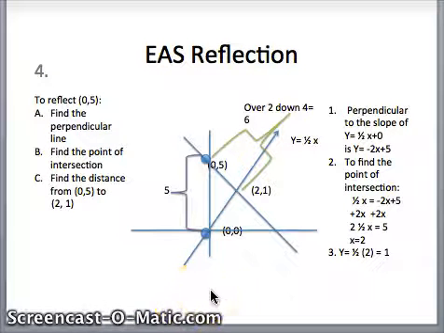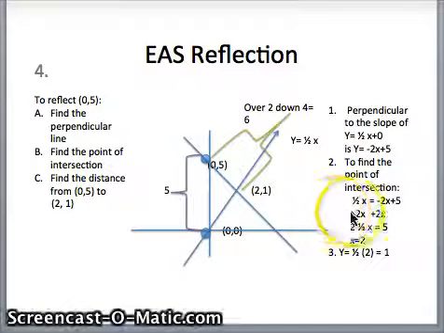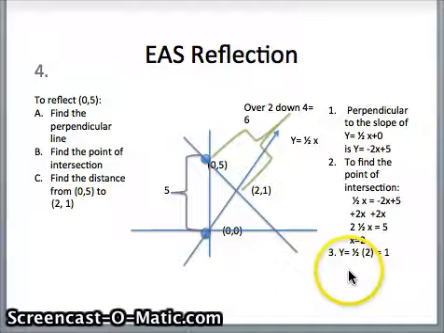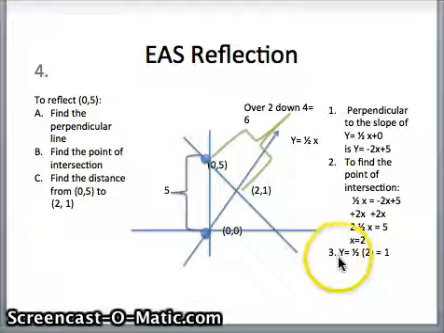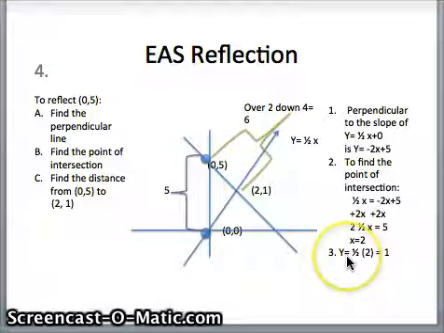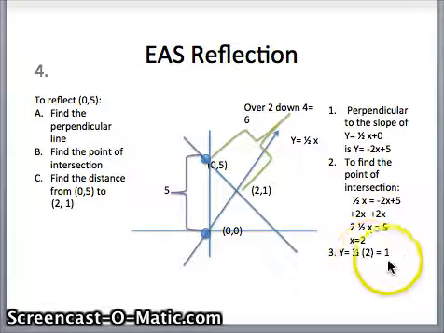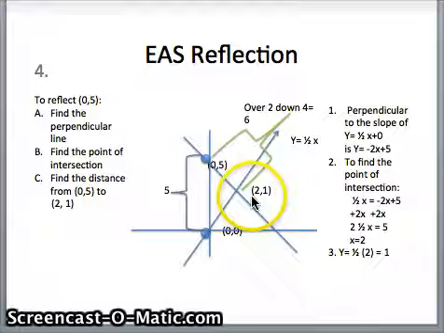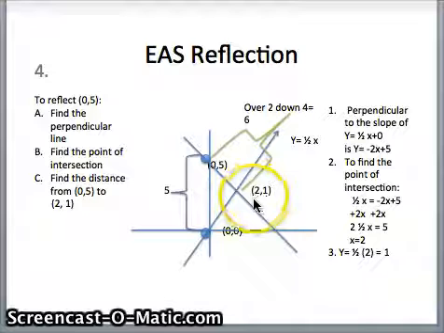Okay, so we found the x of the intersection, so now we need to find the y of where it intersects. In order to do that, we just plug the x into our initial slope formula. So we have y equals 1/2 times 2, which equals 1. So the slope and the perpendicular line intersect at point 2, 1.